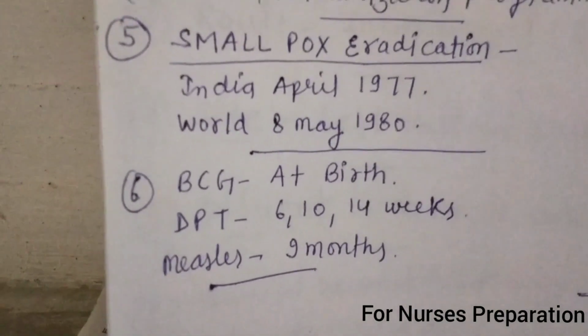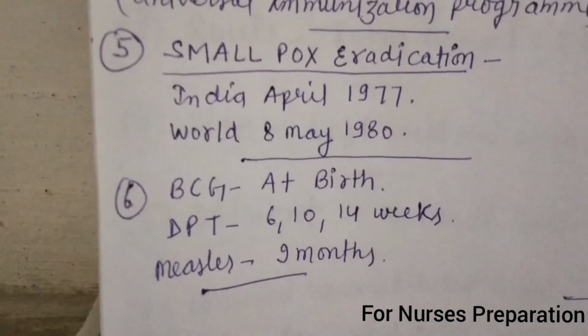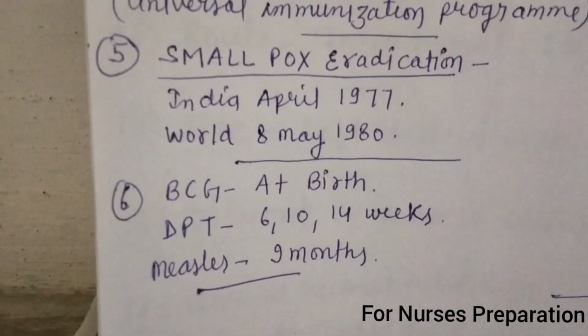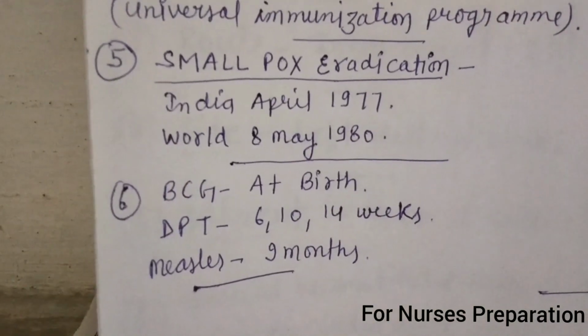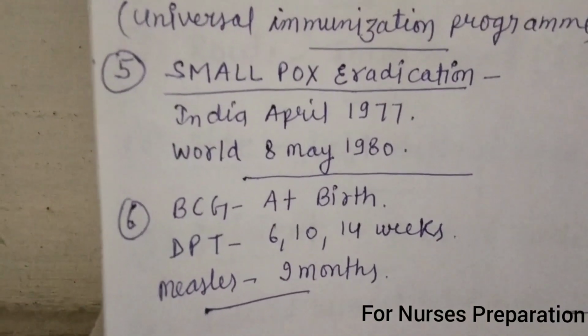DPT vaccine is used against diphtheria, pertussis and tetanus. It is given at 6, 10 and 14 weeks of age. Measles vaccine is given at 9 months of age.